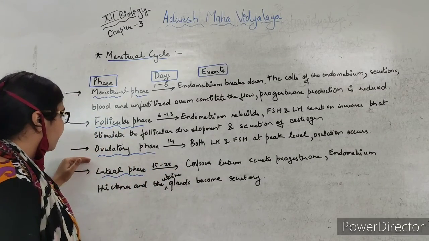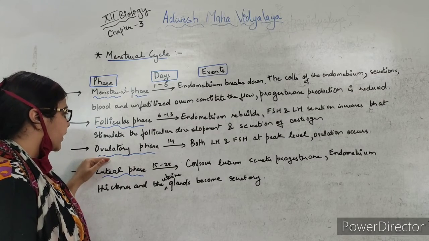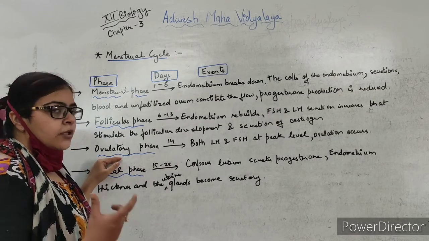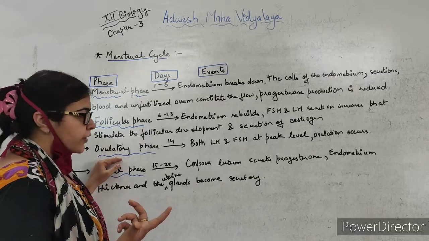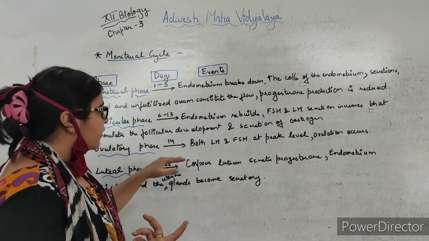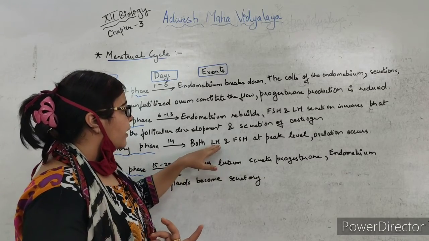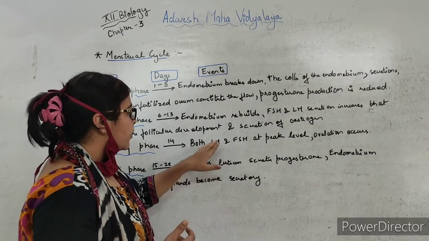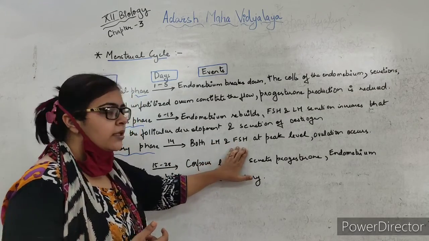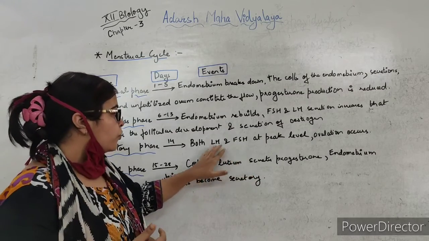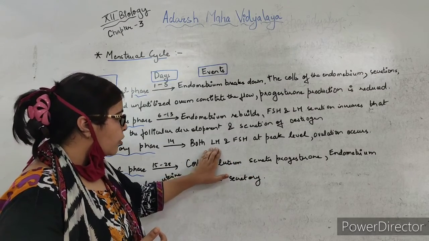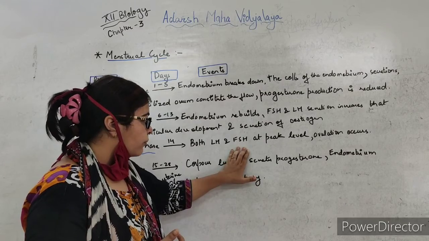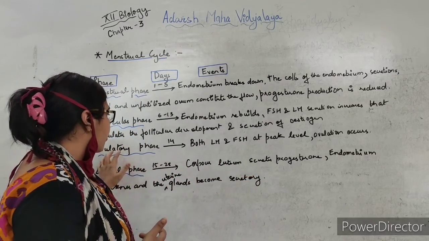So the third phase is the ovulatory phase. In the ovulatory phase, obviously, the ovum will be released, ovulation will occur, and here there will be the peak level of pituitary hormones, that is luteinizing hormone and follicle stimulating hormone. So there will be a peak level of luteinizing hormone and follicle stimulating hormone, and this is called the ovulation or the ovulatory phase.